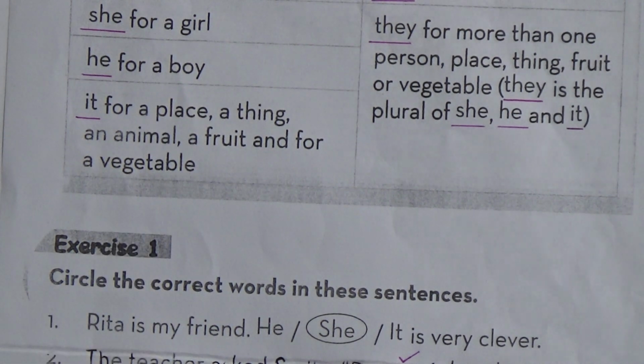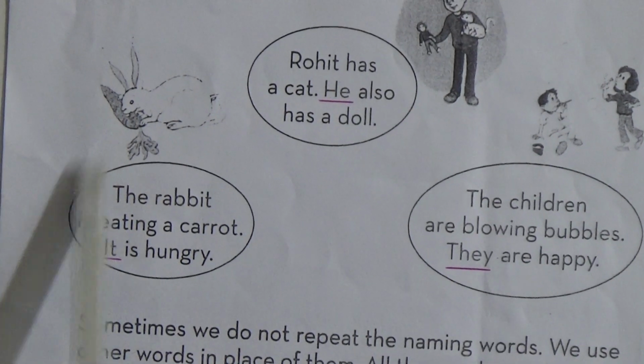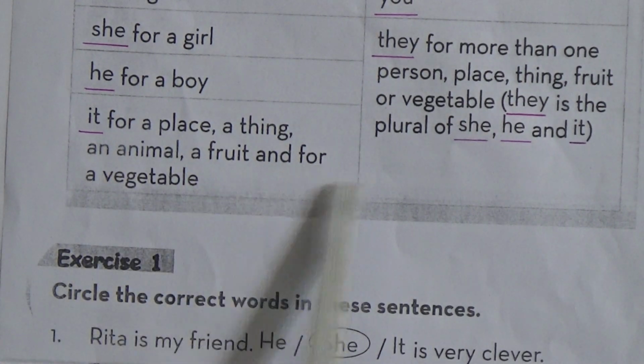Look at the book, students. Here the rabbit is an animal and we used the pronoun it here. Again I am saying, it is for a place, a thing, an animal, a fruit and a vegetable.